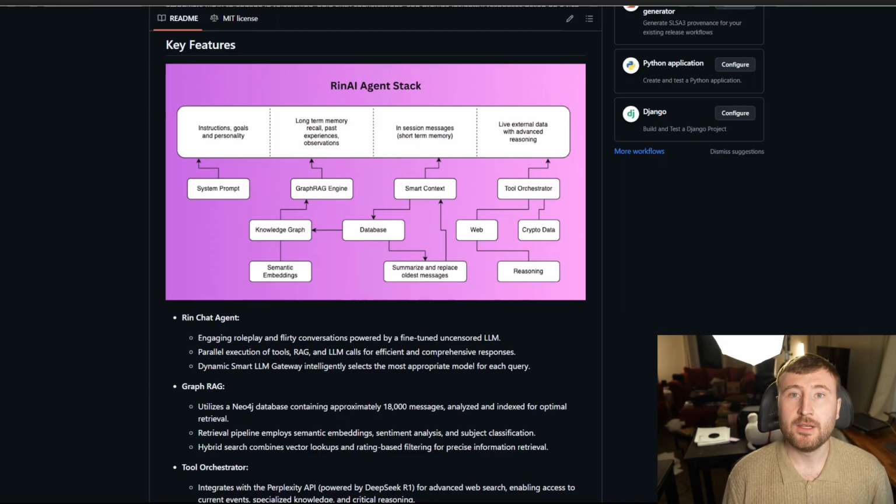This could be your project documents. This could be a scrape from your website, or in our case, it's over 18,000 messages that Ren has had already, powering her long-term memory. Then there's the short-term memory, the in-session memory. This is going to be how well the agent can recall the conversations that have just happened. And as conversations start to stack up, how do you manage that growing context amount?